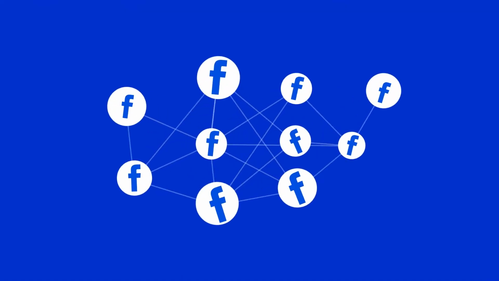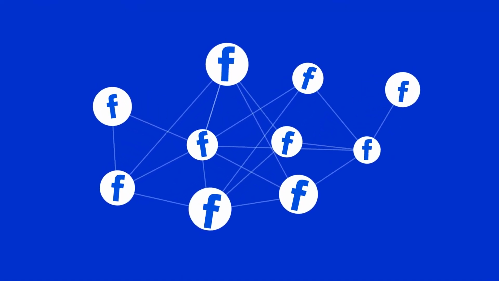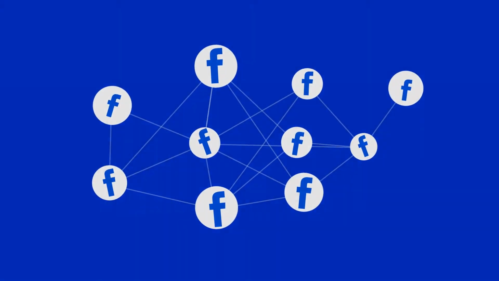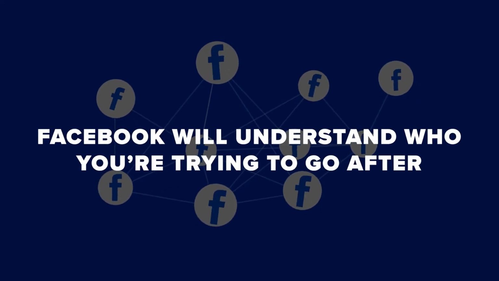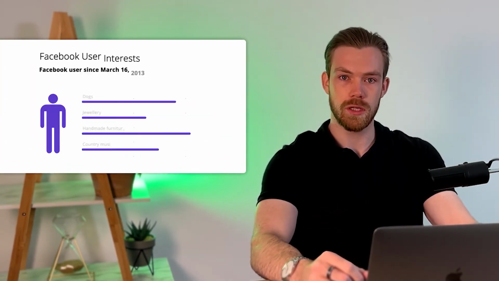Now, how does this work? Because here we're not actually telling Facebook to do anything. We're not telling Facebook to go after people who like a specific interest. But that's completely fine, because Facebook will look at your advert, your landing page, the image, the video, the copy, everything, and understand who you're trying to go after. The platform will then put your adverts in front of people who are likely to convert. Facebook knows this based on all the data points they have on every single individual on their platform.